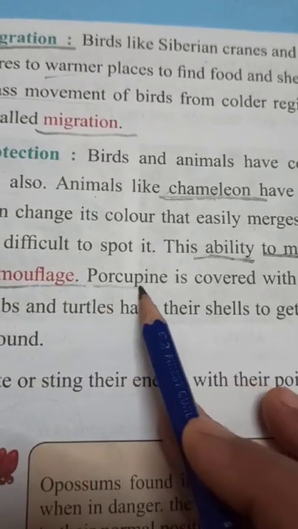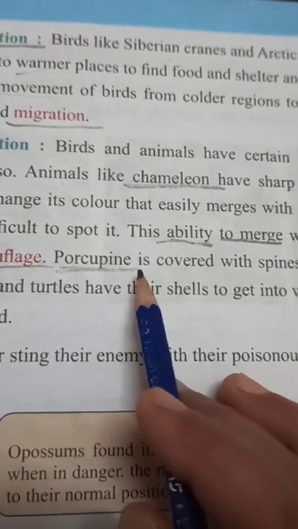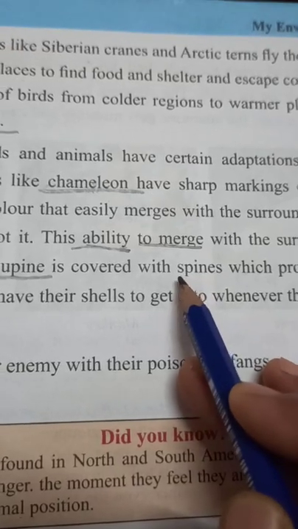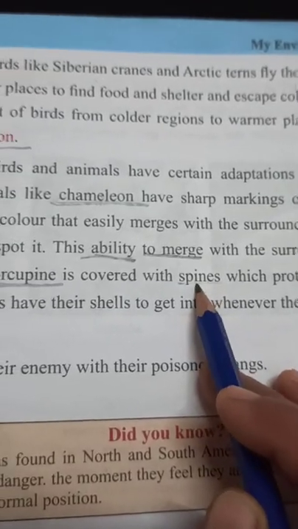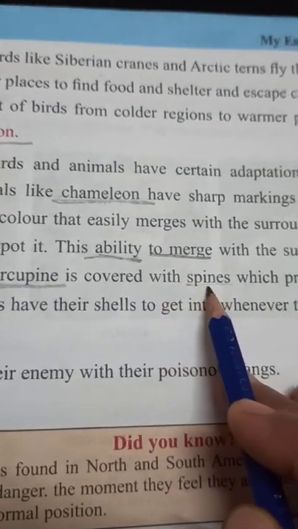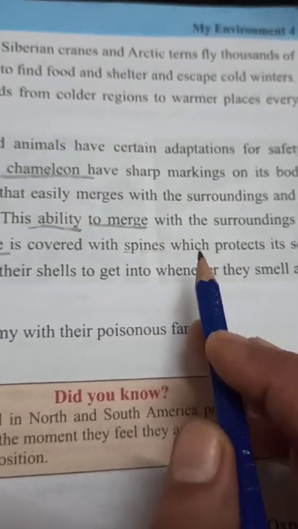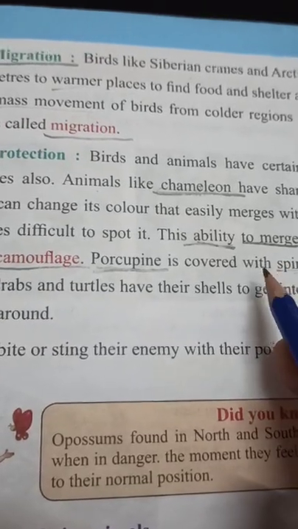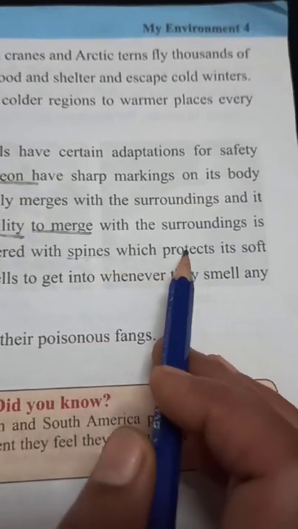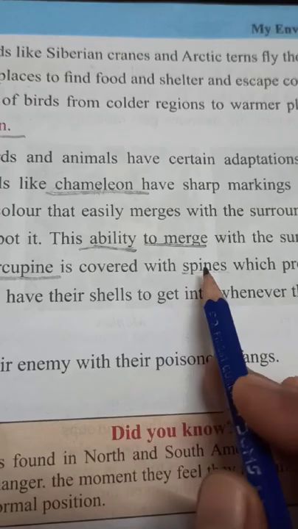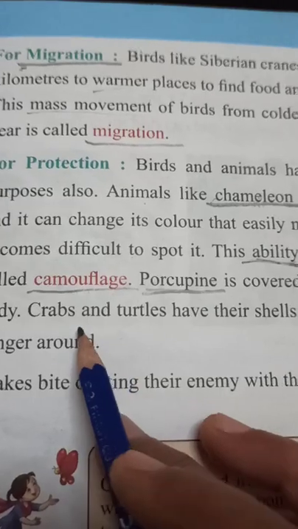One is the porcupine. The porcupine is a kind of animal which has sharp, prickly spines all over its body, and whenever it feels some danger, it rolls up and hides its soft body under these spines. It immediately rolls itself so that it can protect itself from enemies.